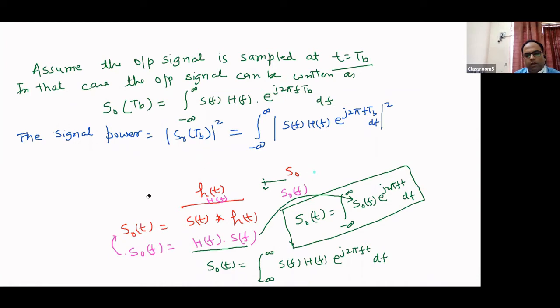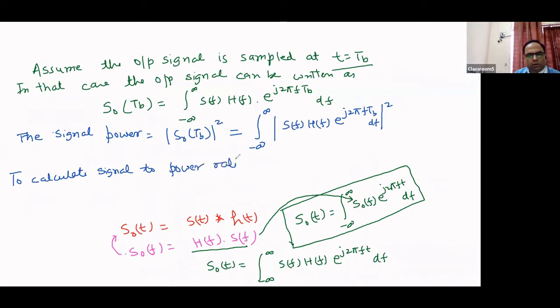Now to calculate the signal to noise power ratio, that is called SNR, it is basically signal power divided by noise power.